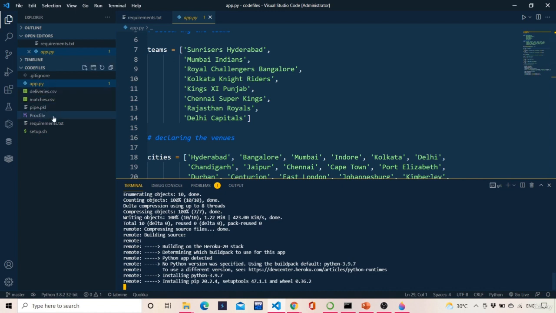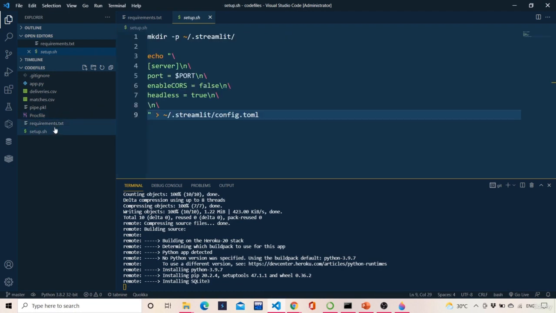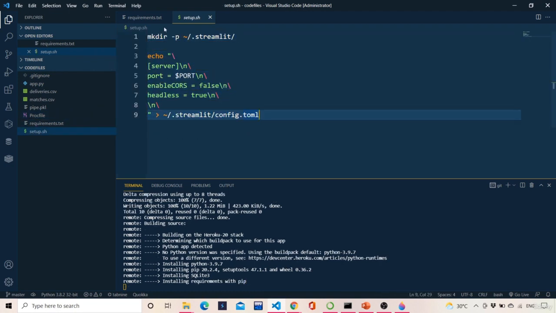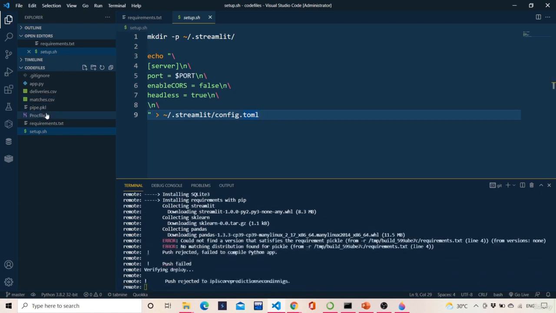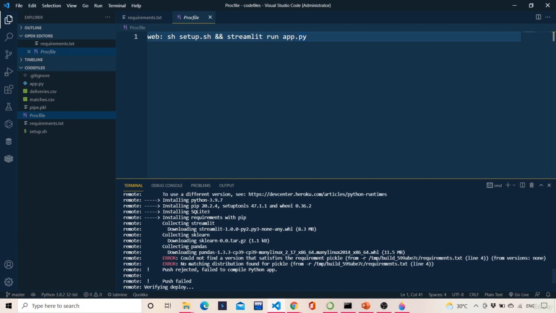So first Heroku will go and see the Procfile, it will see the setup.sh file, it will go to setup.sh, make these folders and make these initializations. Once everything is made, it will go back to the Procfile and start with this. Okay, so over here it is saying that the push has failed, master. Okay, it is showing some kind of error over here.